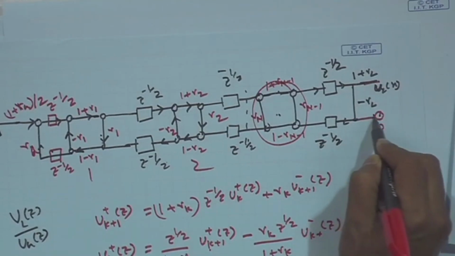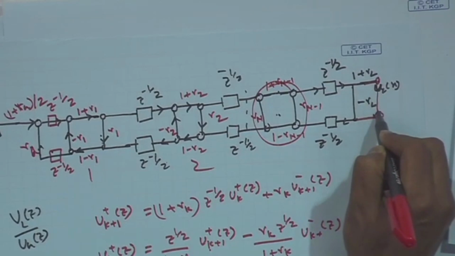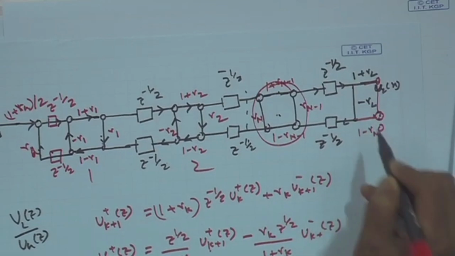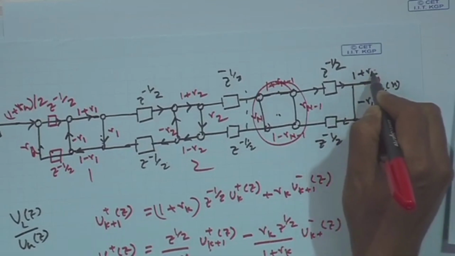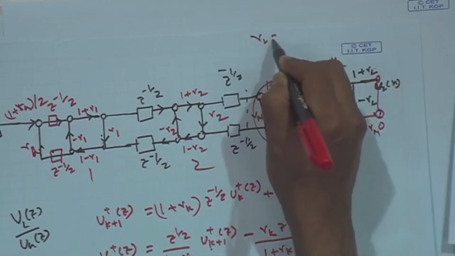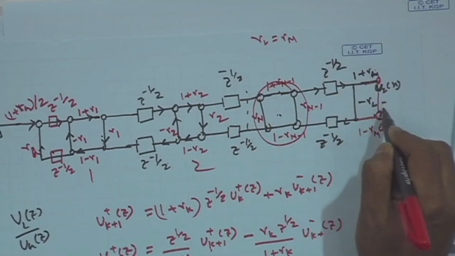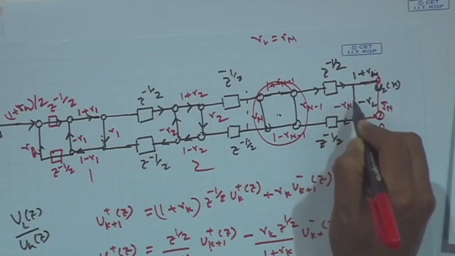So, I can put a backward wave here which is nothing but 0. So, it is 1 minus R n, this is 1 plus R n, 1 plus R L, let us say R L is equal to R n. So, it is 1 plus R n and this is minus R n, this is plus R n, this is minus R n, I can write.